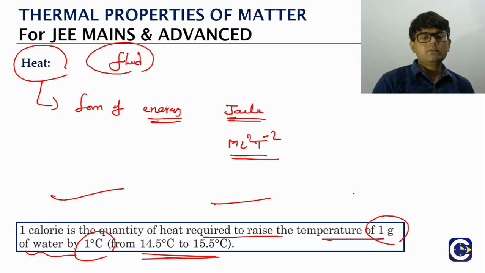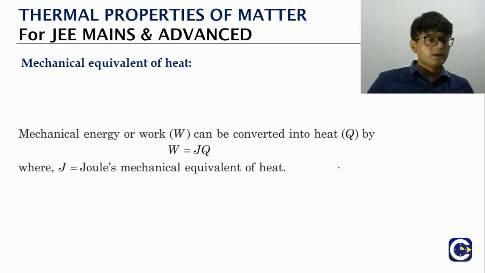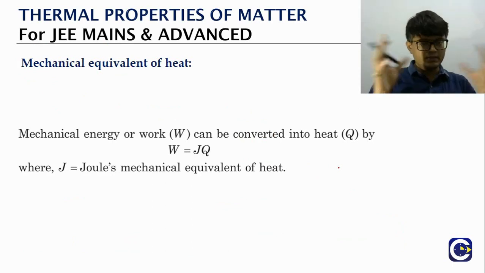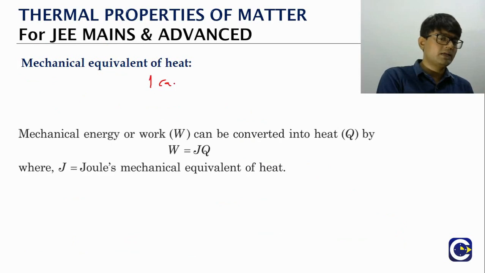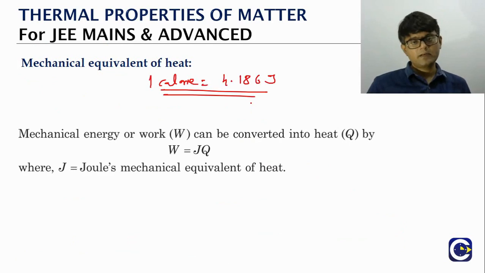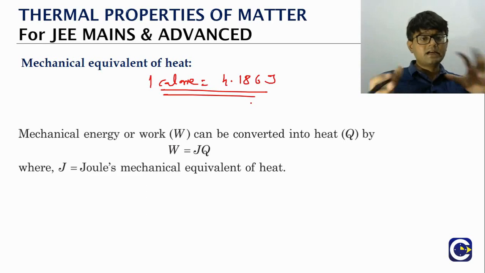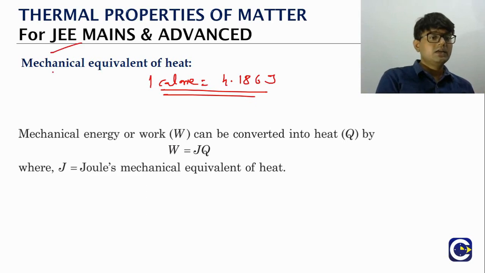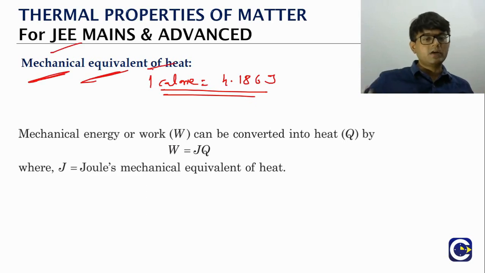So we also have a conversion factor which we will understand by using the mechanical equivalent of heat. If you look at 1 calorie, it is equal to 4.186 joules. This is something that we will remember. But in the language of thermodynamics, we represent this conversion factor by using the mechanical equivalent of heat concept.